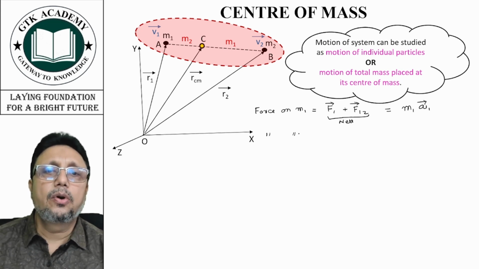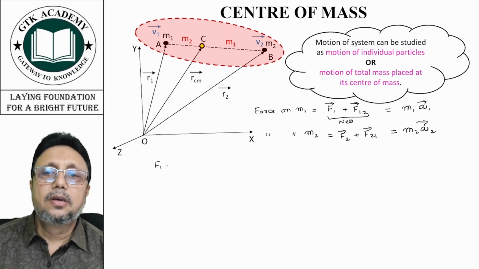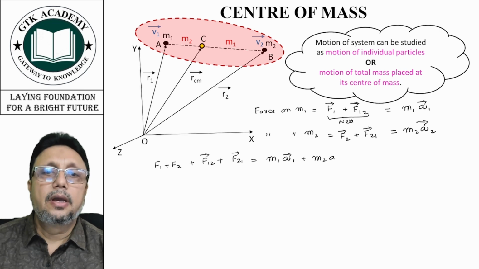Similarly, the force on m2 is F2, the external force on 2, plus F21, the force on 2 due to 1. That will be equal to m2 a2. Just add both of them. So F1 plus F2 plus F12 plus F21 is equal to m1 a1 plus m2 a2.